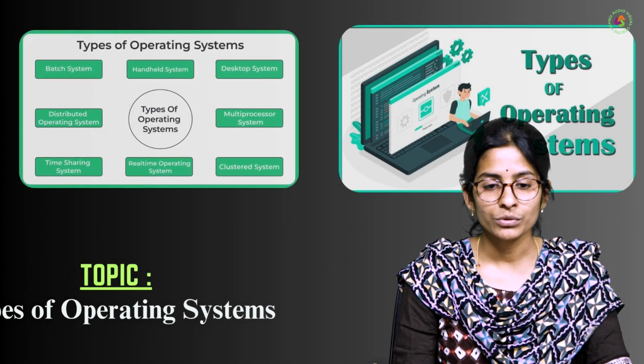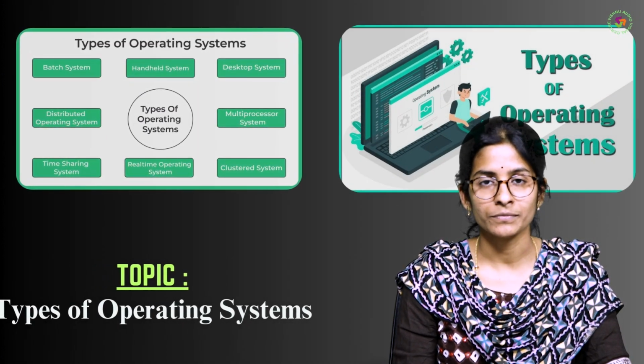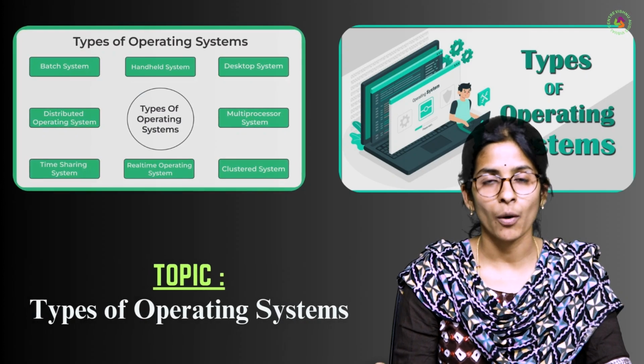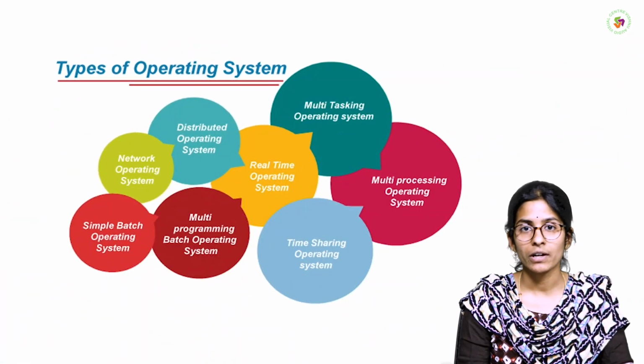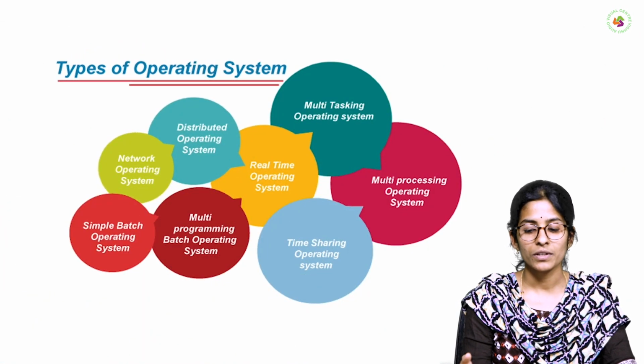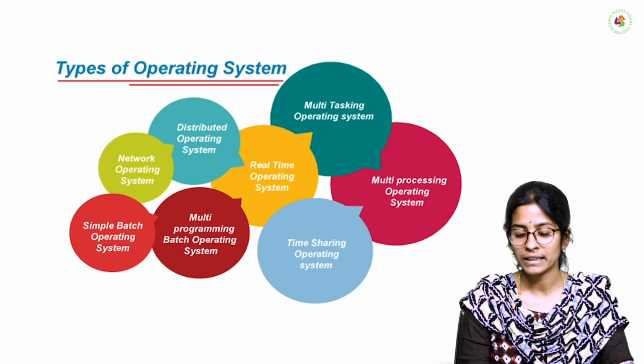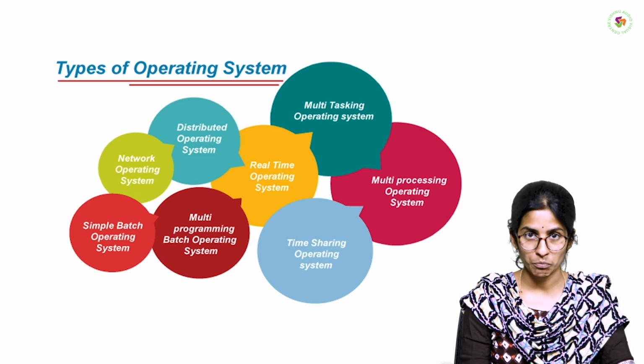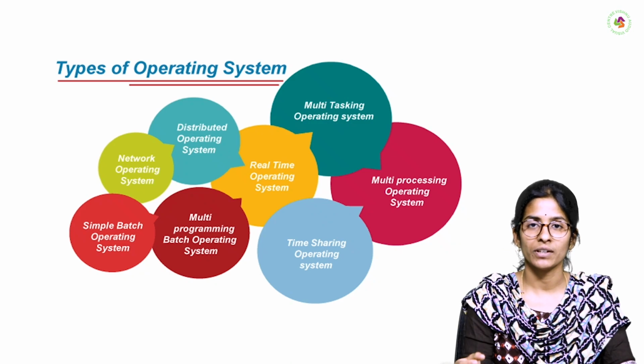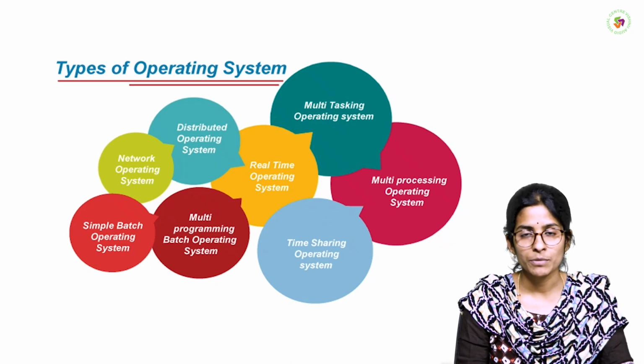Today I want to tell the topic in operating systems. The topic is types of operating systems. We have several types of operating systems. Those are multitasking, distributed, real-time, networking, multiprocessing, simple batch operating system and time sharing. Like that, we have several operating systems.